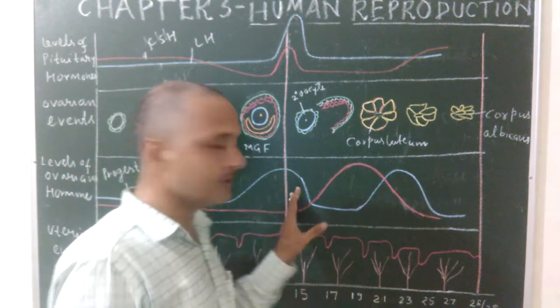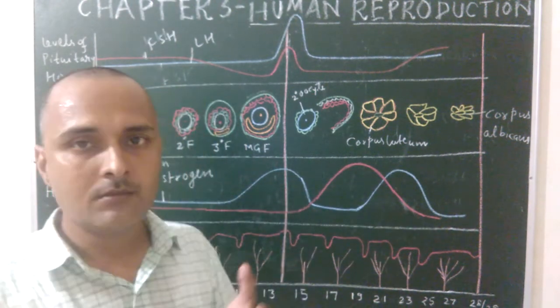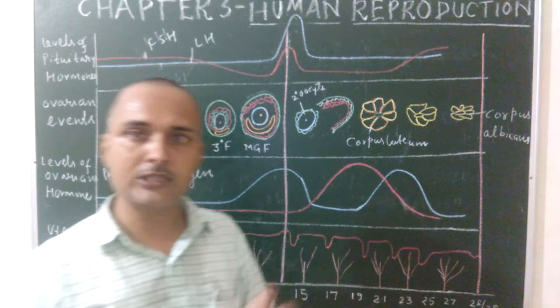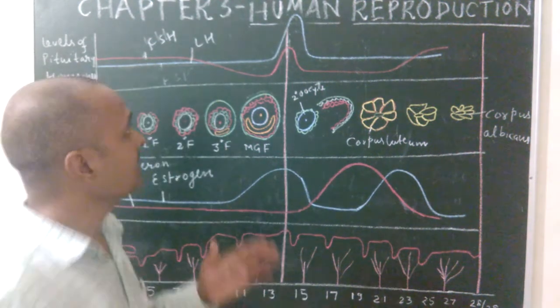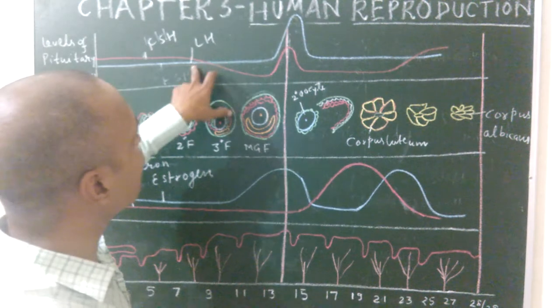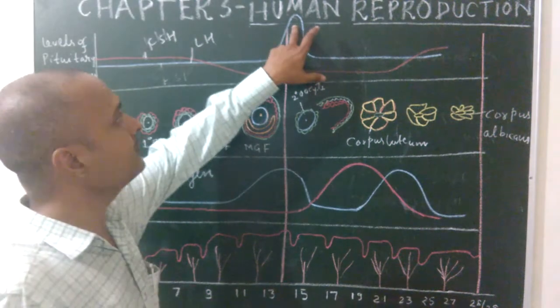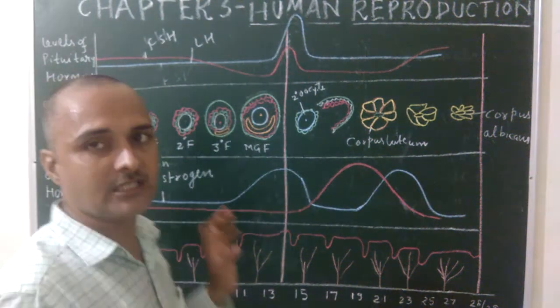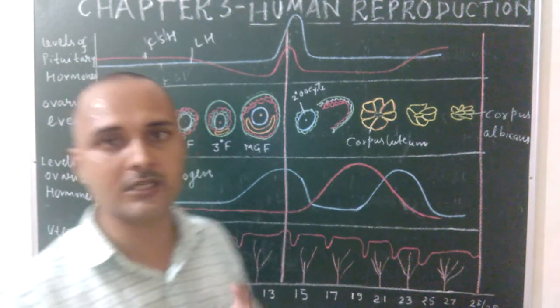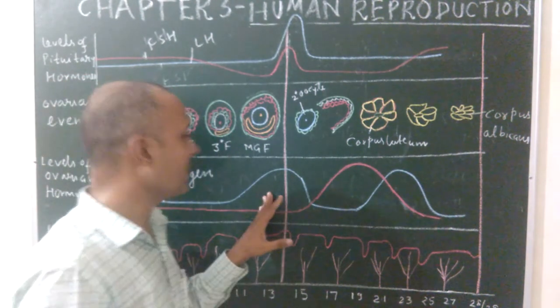Third phase is ovulatory phase. In this phase, from the mature Graafian follicle, the secondary oocyte is released. So the name is ovulatory phase. In this phase, the concentration of LH is highest. This is known as LH surge. Okay. So LH helps in ovulation, that means release of the secondary oocyte from the mature Graafian follicle.